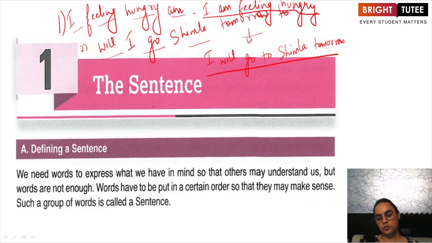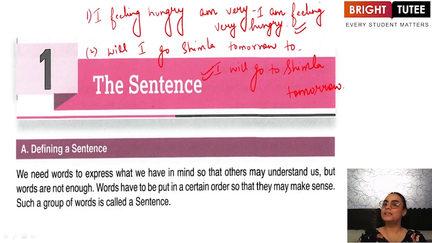So now these two groups of words have been arranged in such a manner that we can call them a sentence. So my dear students, what according to you is a sentence now? A sentence is basically something that can help others understand us. Whatever we have in our mind, once we express it with the help of words in such a manner that others are able to understand us, this is what is a sentence.